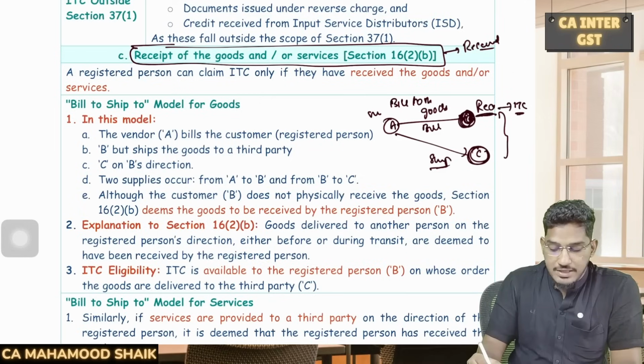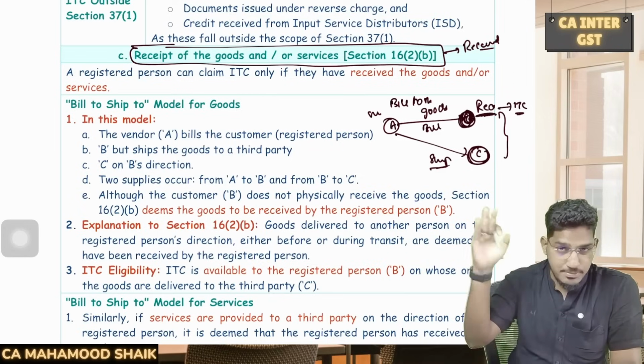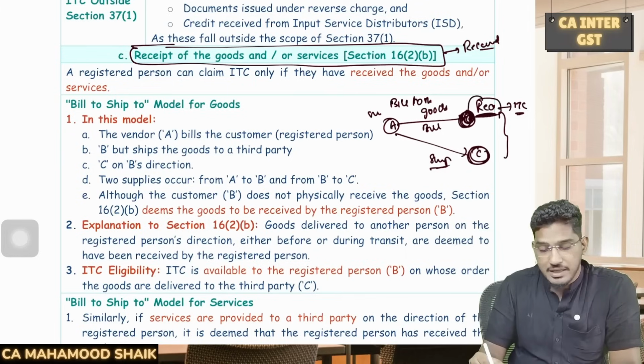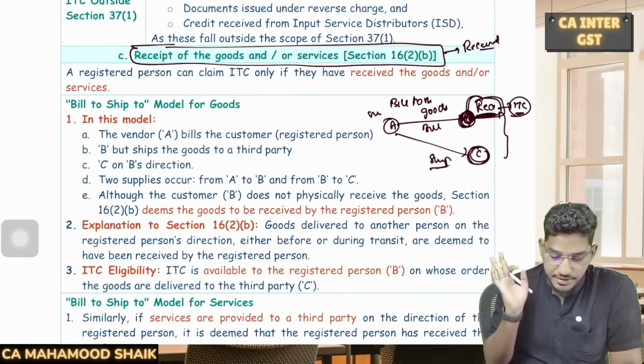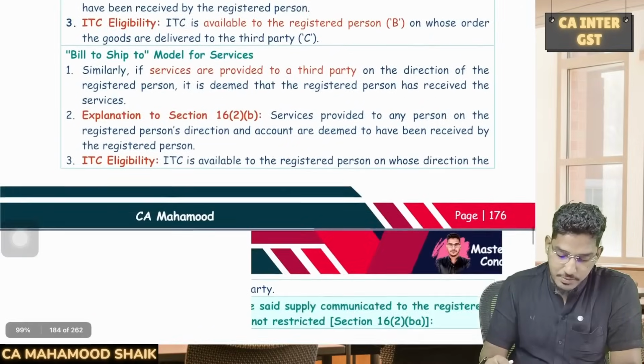So in case of a bill to ship to transaction, the original recipient, whoever has placed the order, even though he did not practically receive the goods, it will be deemed as if he received the goods and he can avail the input tax credit. Very important from the examination perspective.